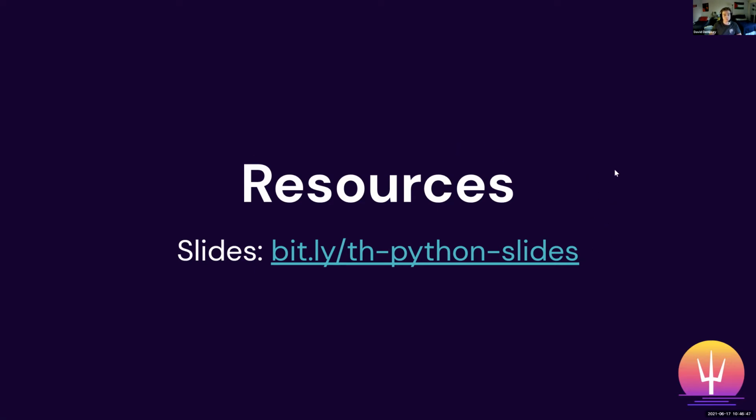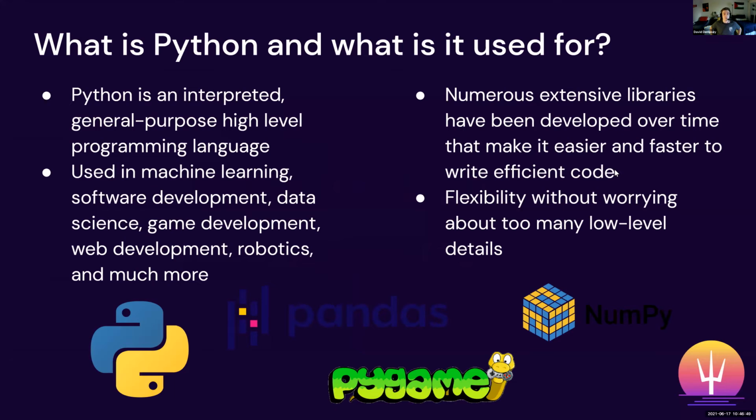Cool. So, what is Python and what is it used for? Well, Python is an interpreted general purpose high level programming language. I know it's a lot of words at once. All you really have to know is that Python is a programming language. It's definitely on the easier end of programming languages that you'll learn, and it has a wide variety of uses.